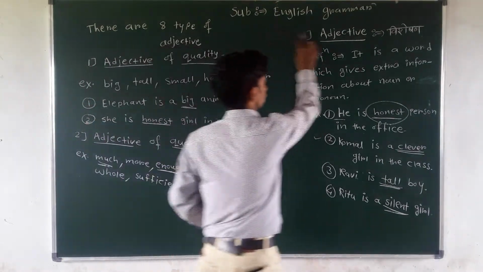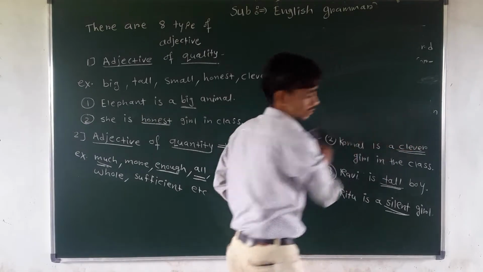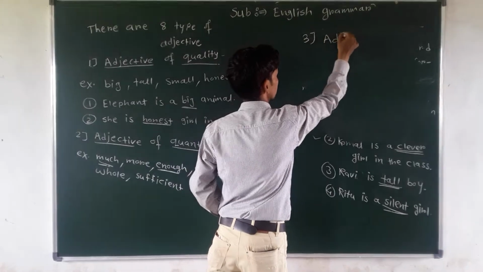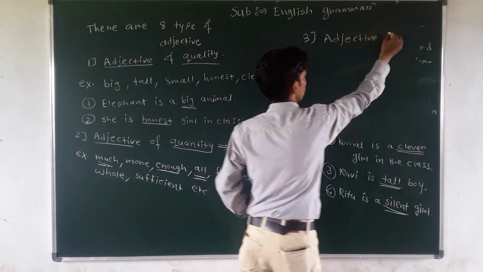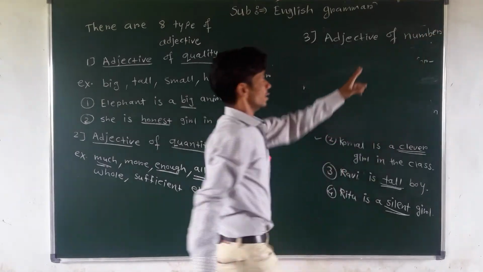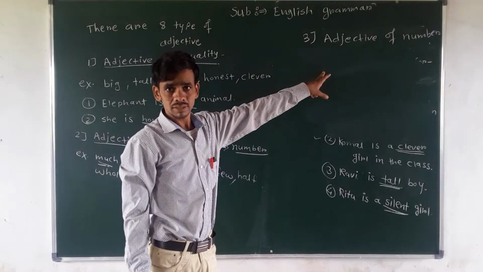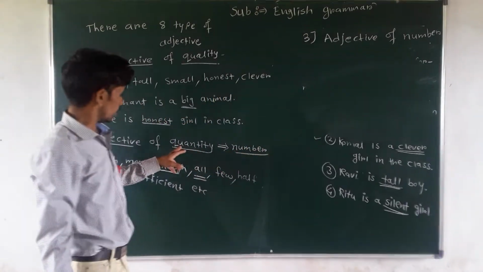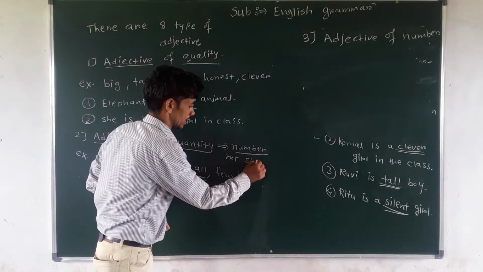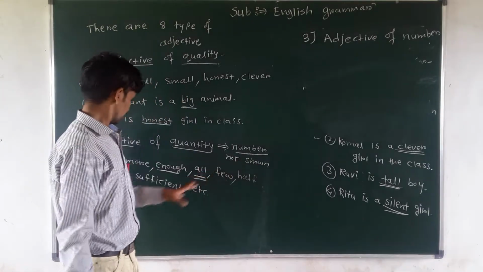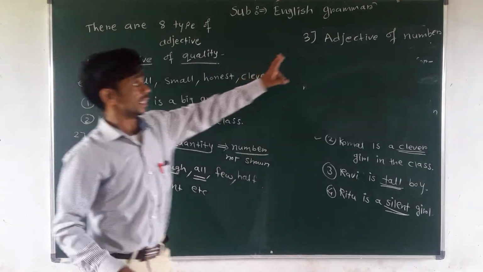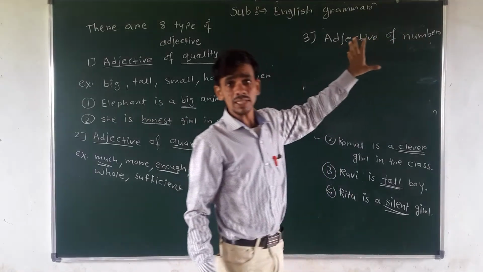Now we will try to understand the third type of adjective, and the third one is adjective of number. It is also easy. Number shows the exact number. In quantity, the number is not shown exactly. Such as more. More means not an exact number, but some quantity is there. But in adjective of number, the exact number is shown.